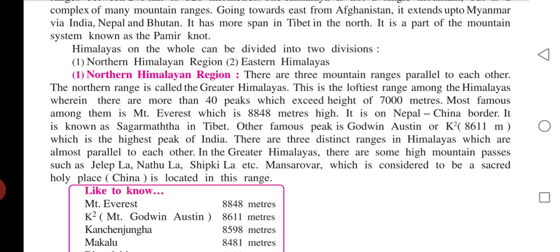So if we start to talk about northern Himalaya regions, there are a total of 40 peaks. The northern Himalaya region starts from Kashmir and ends in Uttar Pradesh. In that region, a total of 40 peaks are there, and Mount Everest is there in northern Himalaya.